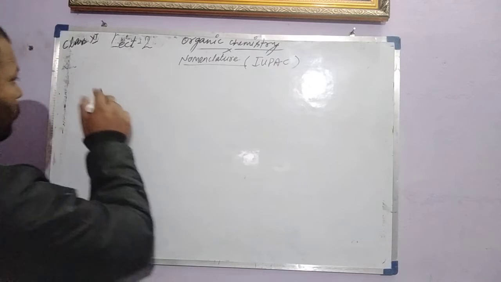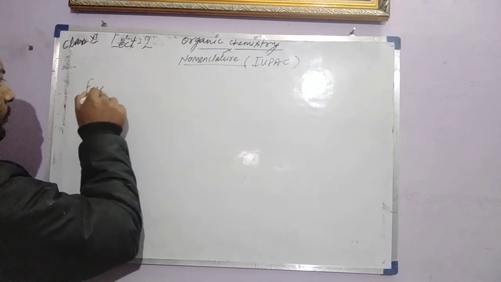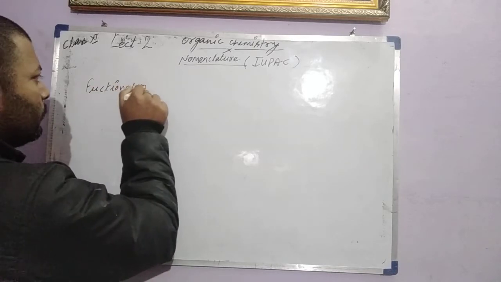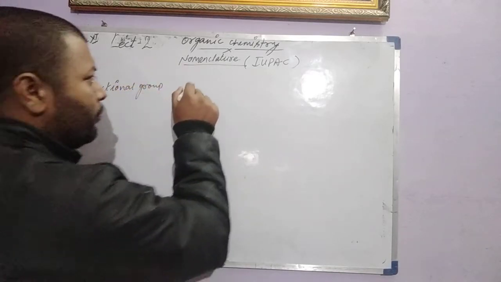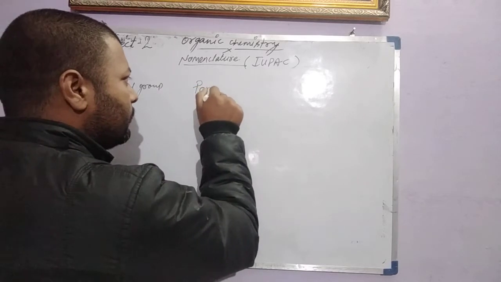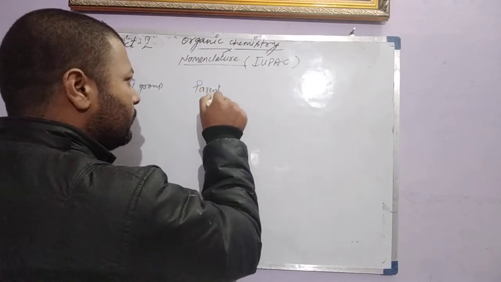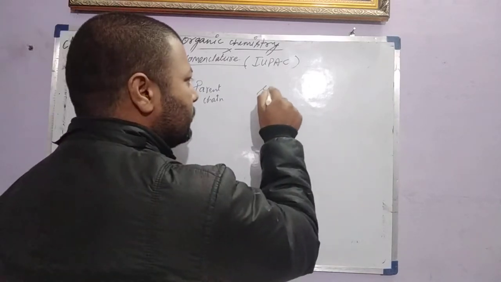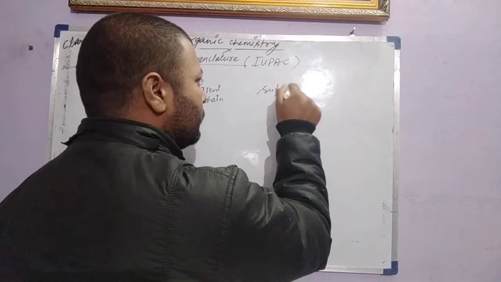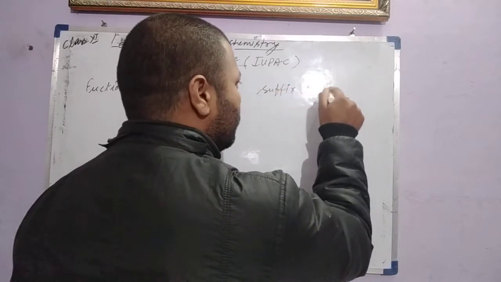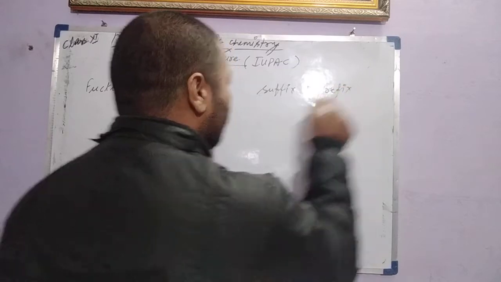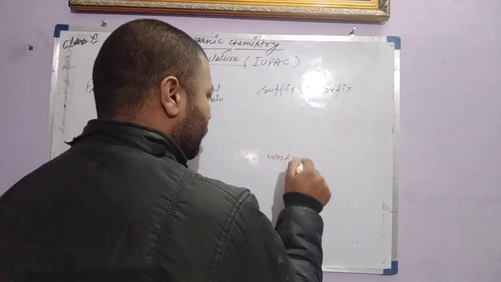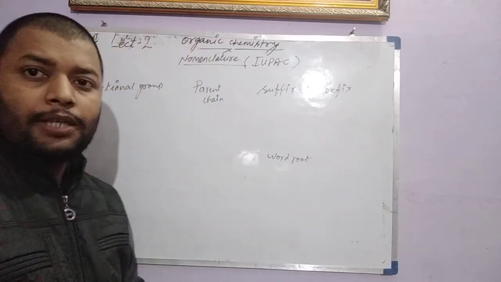For nomenclature we have to know something like functional group, then parent chain, suffix, prefix, word root. Some important terms we have to learn first.